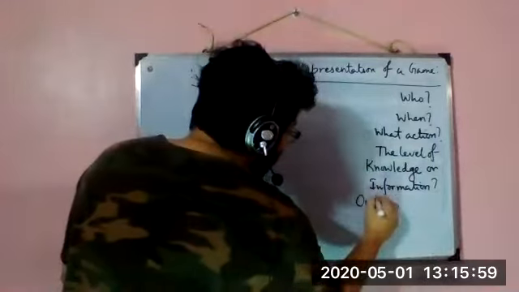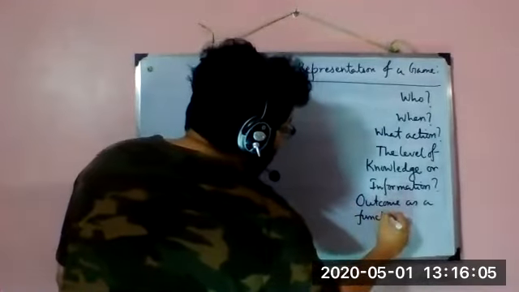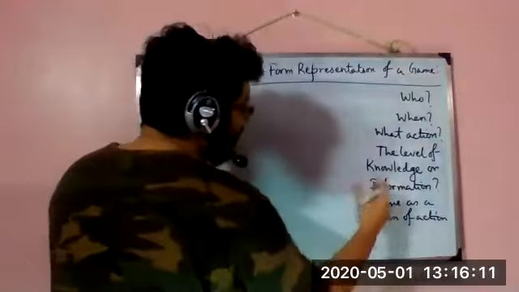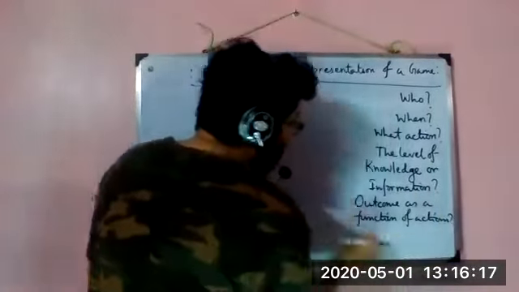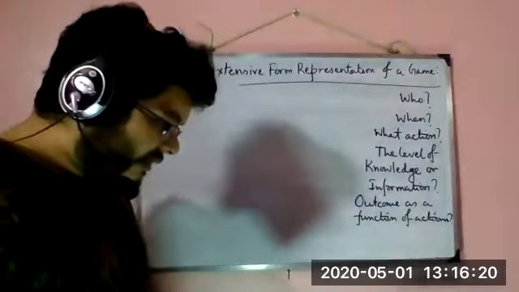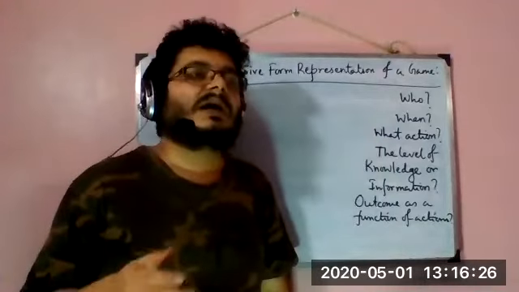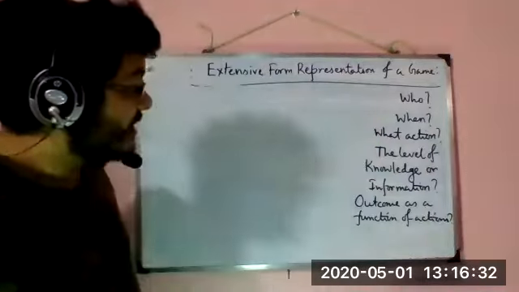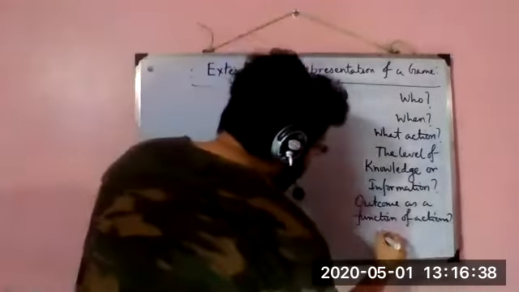And then, since we are stressing on actions, obviously outcome as a function of actions. Now, this is something that we will not work with explicitly, but we'll just keep on mentioning. So outcome as a function of actions. What this question means is, what is the outcome when players choose certain actions in certain circumstances in a definite order? So that's what we mean by outcome as a function of actions. And then comes obviously payoffs.